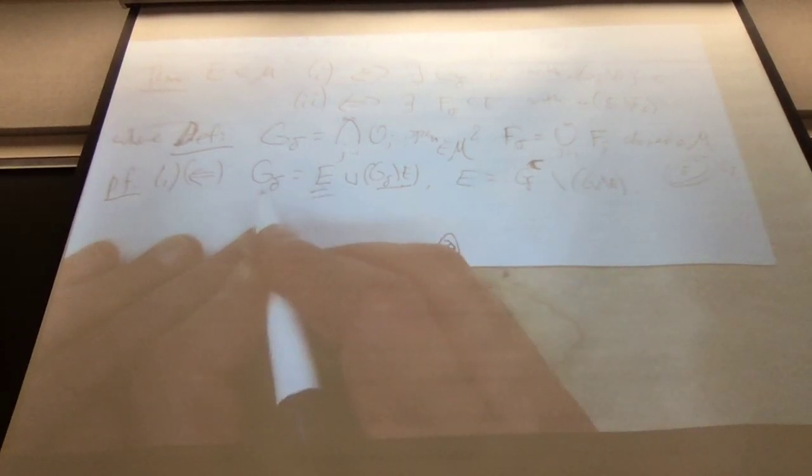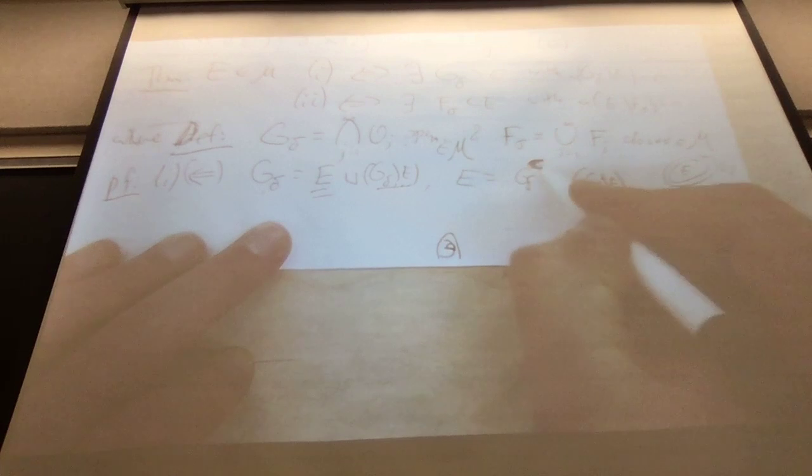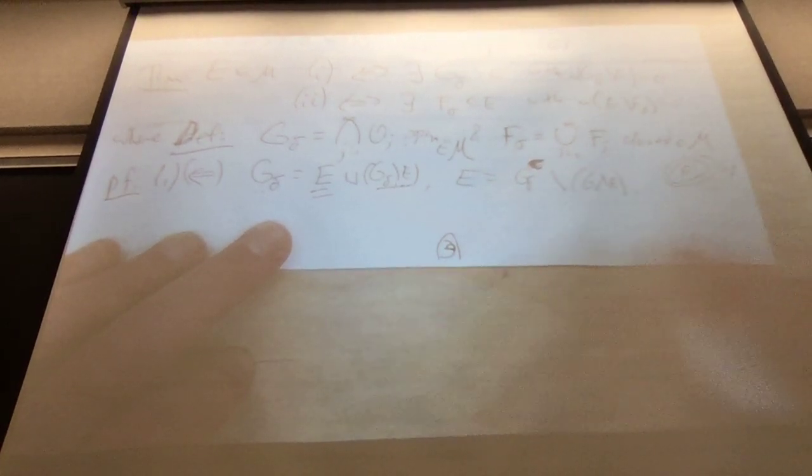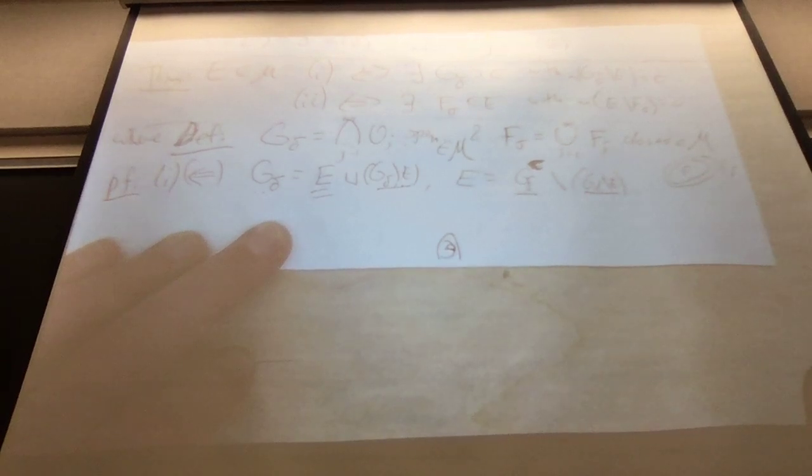You express E as some combination of measurable things using operations that preserve measurability. So E is measurable. I want to take G delta and take away this measure 0 set, and that recovers E. And this is a set of measure 0 and hence measurable. This operation is preserved by complements and so on.